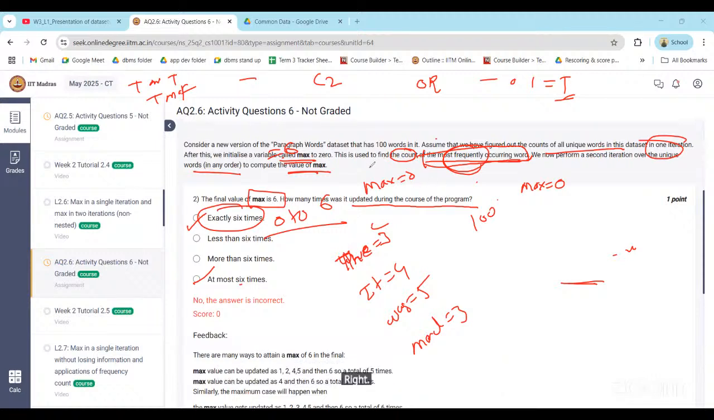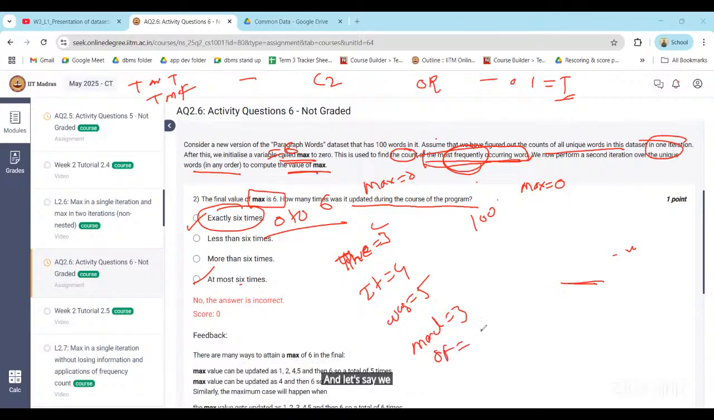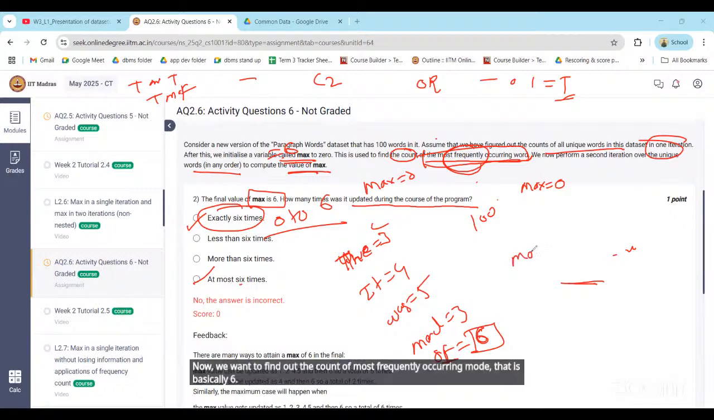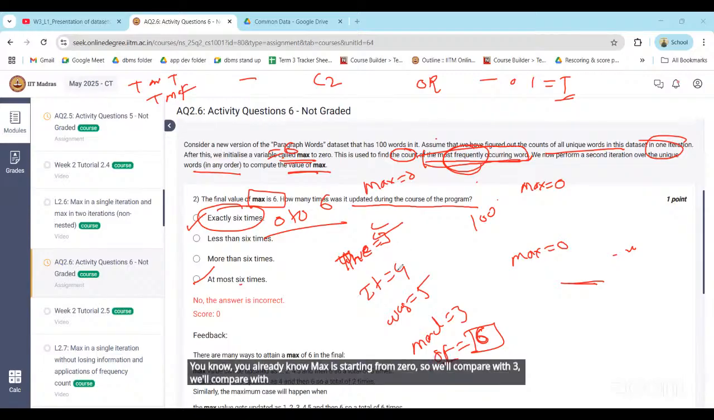Right. So see, max is storing the count of the most frequently occurring word. Let's say, for example, a word appears 6 number of times. That's the maximum, right? Now we want to find out the count of the most frequently occurring word, that is basically 6. We already know max is starting from 0. So we'll compare with 3, we'll compare with 4, right? Like this.